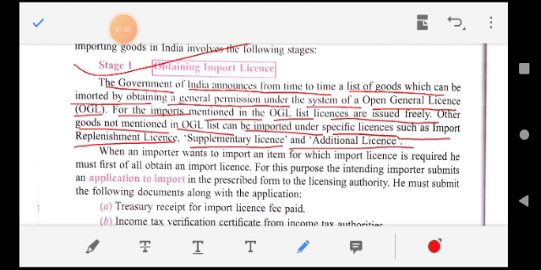On the other hand, for obtaining a specific license, the importing agent submits an application in the prescribed form to the licensing authority. The licensing authority verifies the documents and if it is satisfied, then it issues the import license.